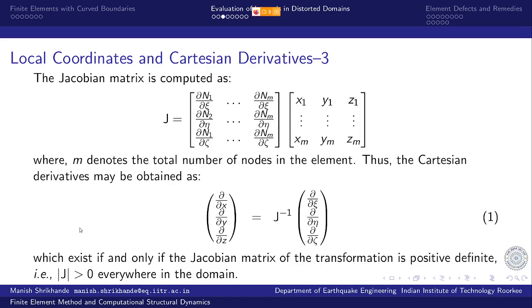So as long as there is a one-to-one correspondence between each point in the parent element in terms of xi, eta, zeta coordinates and the corresponding point in the distorted shape in the x, y, z coordinate system, this Jacobian matrix is going to be positive definite. But if the distortions are too severe, in the sense that one half of the element bends over the other, for example,